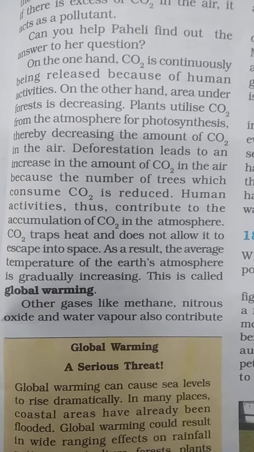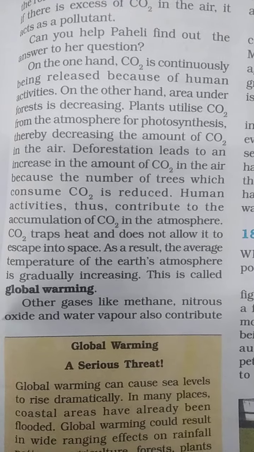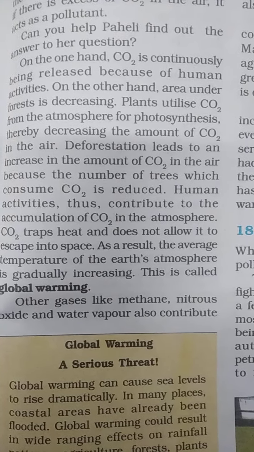Students, you know that carbon dioxide is increased in the atmosphere and it leads to global warming.